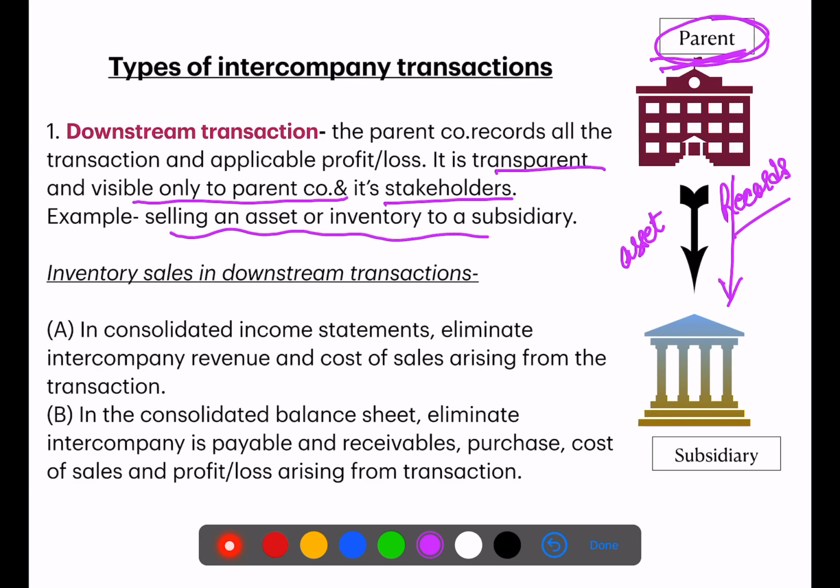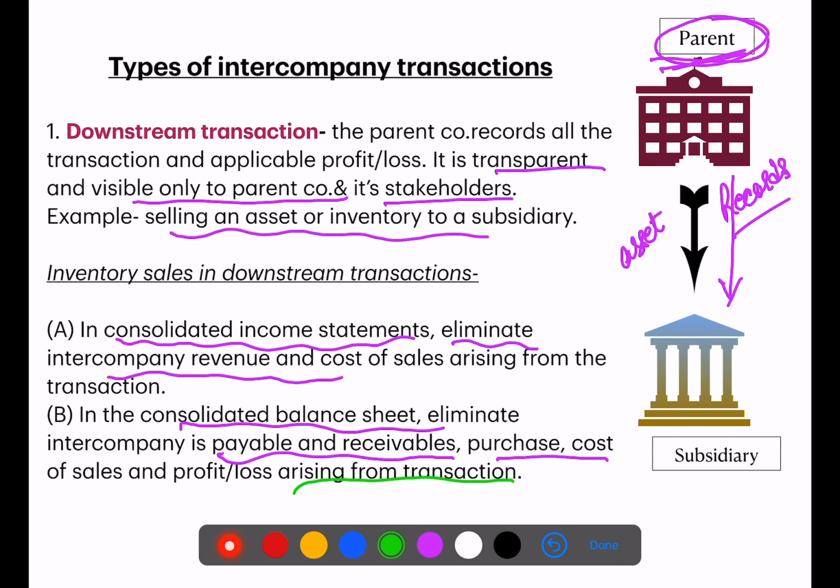When they prepare the consolidated income statement, they eliminate the intercompany revenue and cost of sales arising from that transaction. In the same way, when they prepare the consolidated balance sheet, they eliminate intercompany payables and receivables, meaning accounts payable and accounts receivable, along with purchases, cost of sales, and profit and loss arising from the transaction.